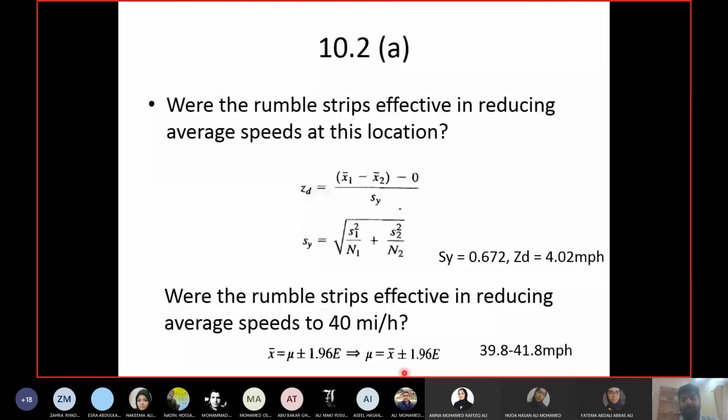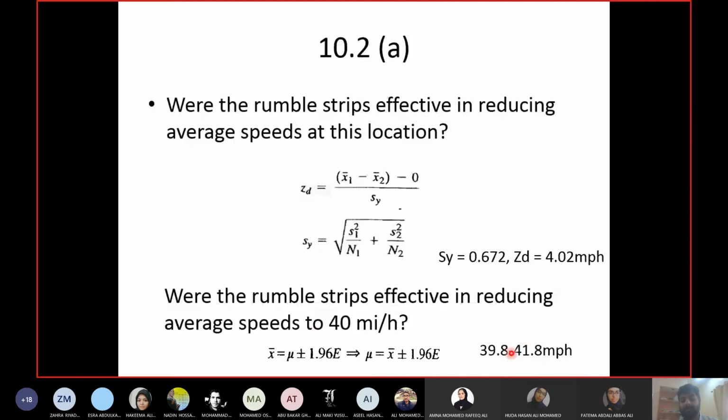How did I calculate it? You take x bar, which is 40 point something, plus or minus 1.96 e, and e is s upon root of n. So s was 5.3 for the after sample and n was 108. You calculate this and the range comes up to be 39.8 and 41.8. Now 40 is within this range, right?